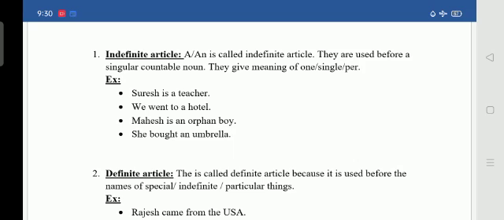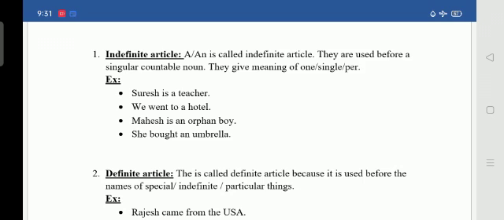Single book. One book. So this type of things.